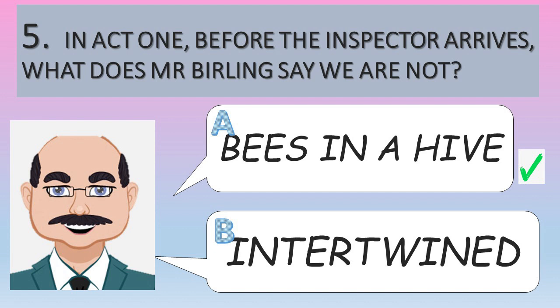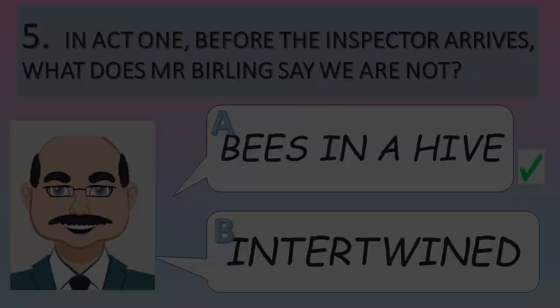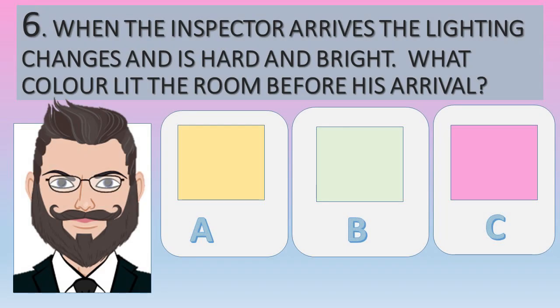Well, he says we're not all mixed up together like bees in a hive, community and all that nonsense. It's later on that intertwined is used by the inspector who says that we are all intertwined. Question number 6. When the inspector arrives, the lighting changes and is hard and bright. What colour lit the room before his arrival?